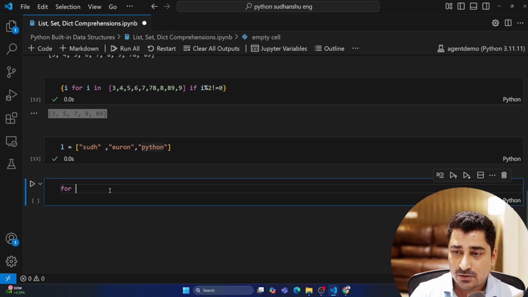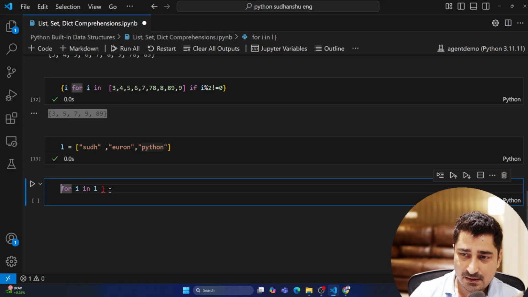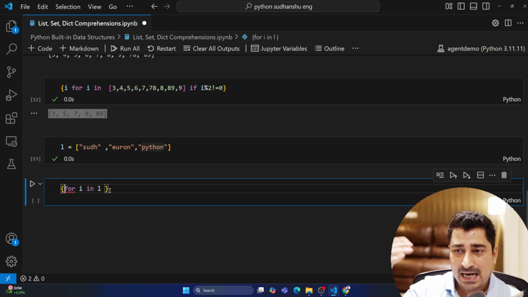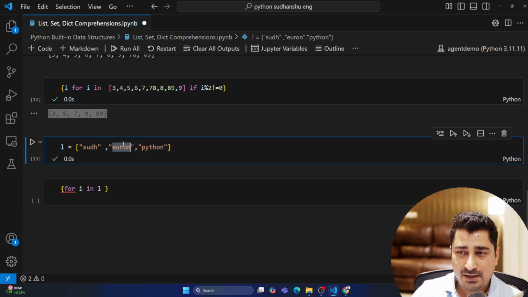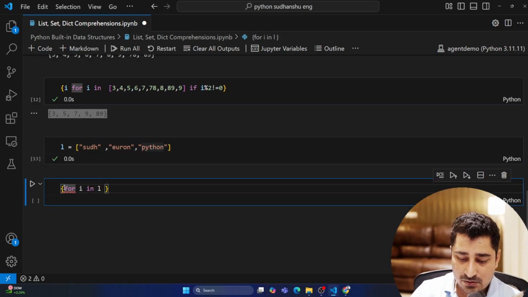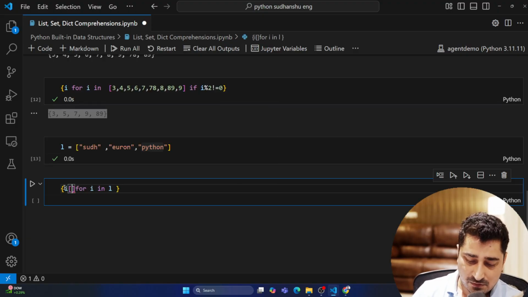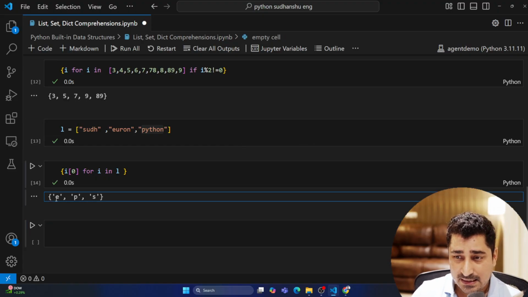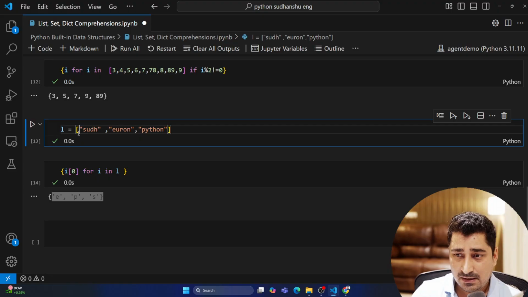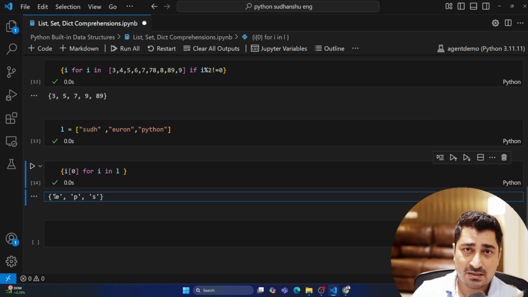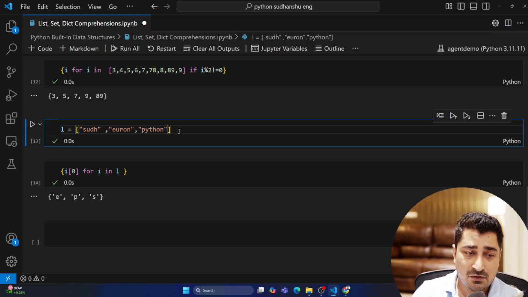I can do that. So for i in L, go through this entire list one by one, and wrap it up inside a set. Now I know that I will get Sudhanshu, then Euron, then Python. So try to get i of 0, because we know that a string follows the indexing operation. So basically E, P, S, I'm able to get the very first letter of each and every word which we have over here. So this is how set comprehension works, guys, just like a list comprehension.